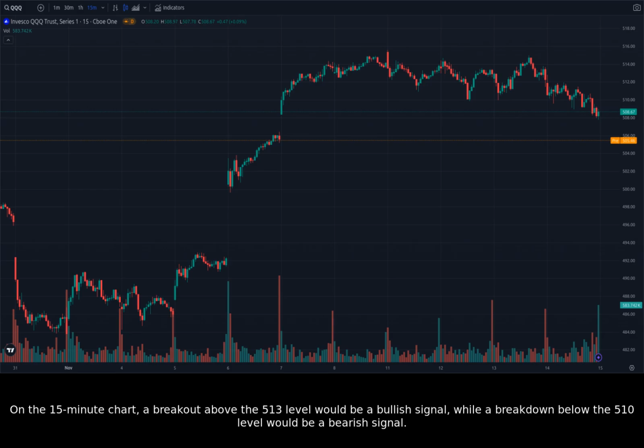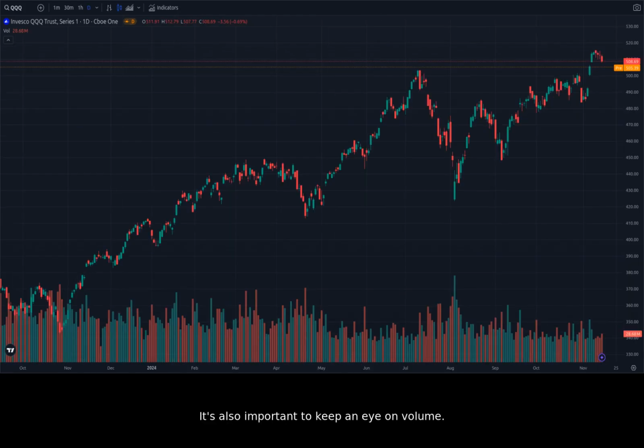On the 15-minute chart, a breakout above the 513 level would be a bullish signal, while a breakdown below the 510 level would be a bearish signal. It's also important to keep an eye on volume. High volume on a breakout or breakdown would be a strong confirmation of the move. However, low volume could indicate a weak move and could be a false breakout or breakdown.